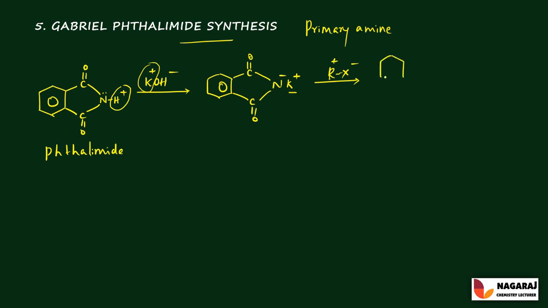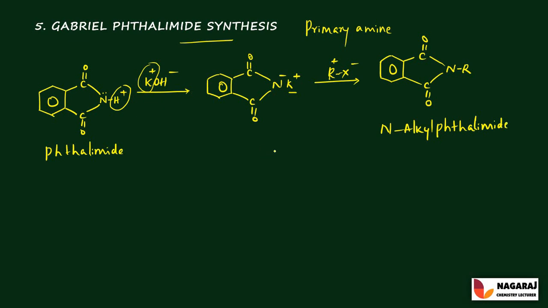It gives the product with C double bond O, C double bond O, and the nitrogen attached to R. The molecule is called N-alkyl phthalimide. N means the alkyl group is attached to the nitrogen, and the remaining part is phthalimide.